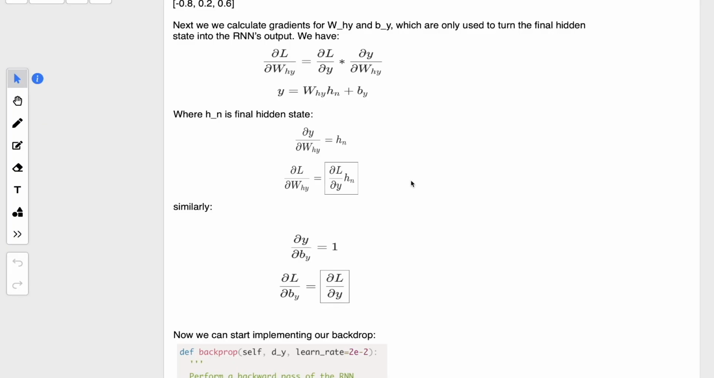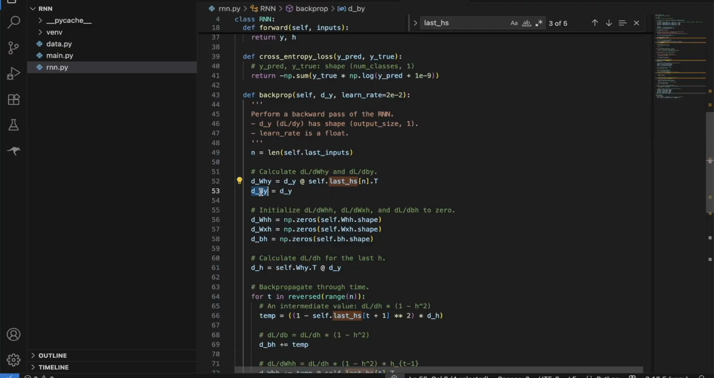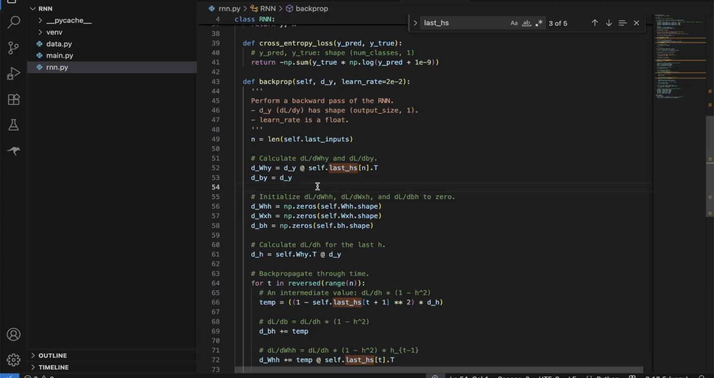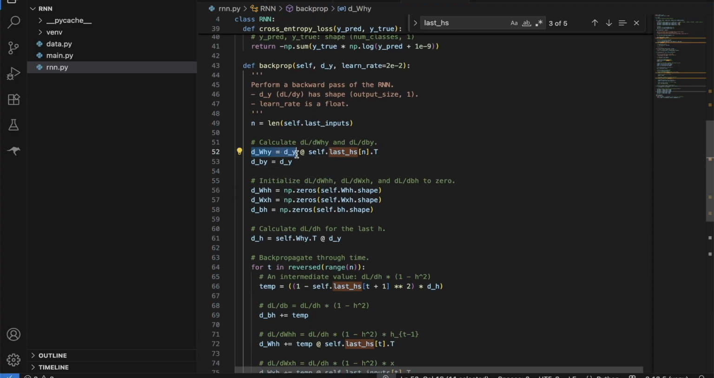And similarly for delta L by delta BY, we are simply stating it as delta Y. Delta Y I am passing as a param in the backpropagation function. I am not doing the calculation here itself. So this is how we find out the loss of output layer weights as well as the output biases.